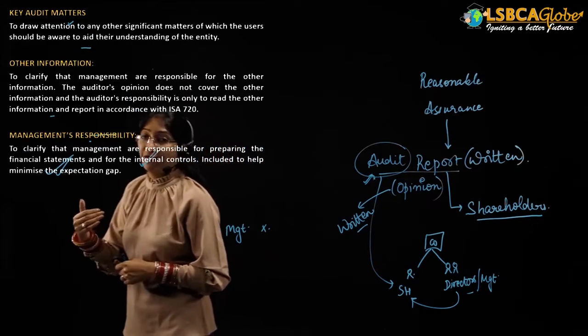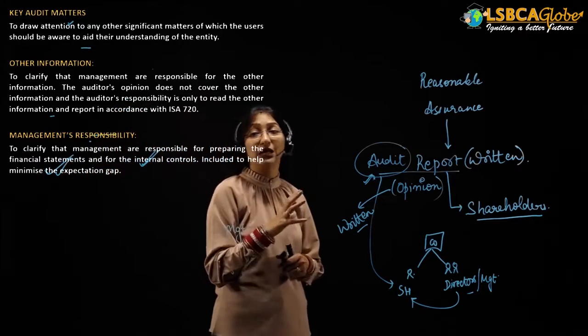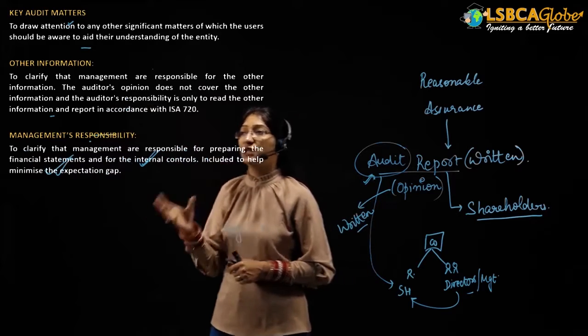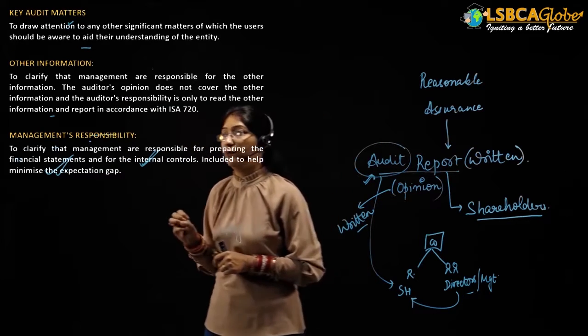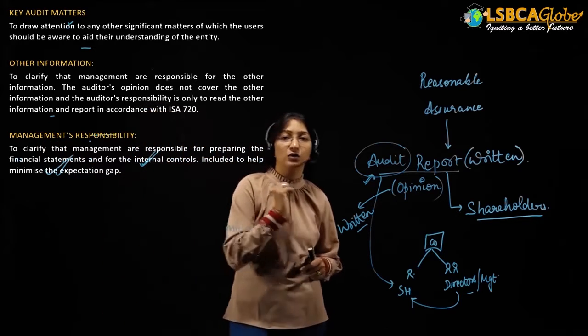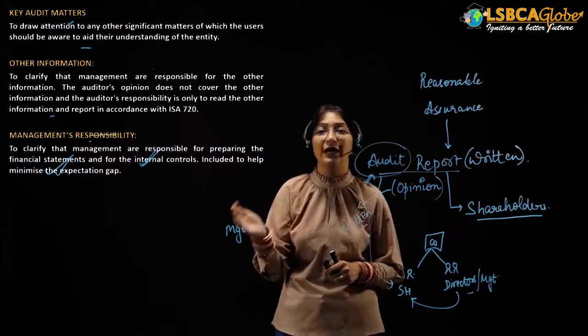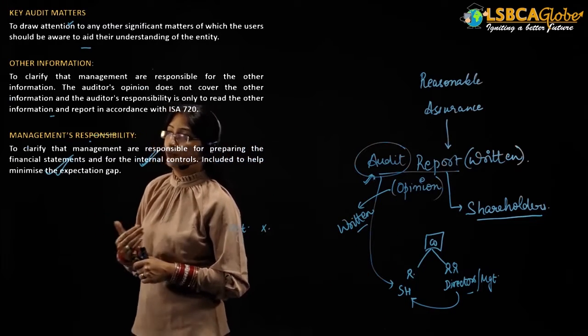Okay, to clarify that the management is responsible for the other information, the auditor's opinion does not cover the other information, meaning the auditor is not providing an opinion on the other information. The auditor's responsibility is only to read that other information, and not to find the evidence and not to provide an opinion on that other information. Clear?